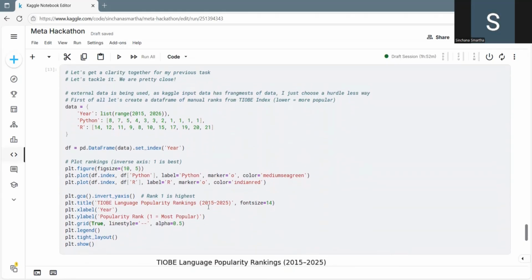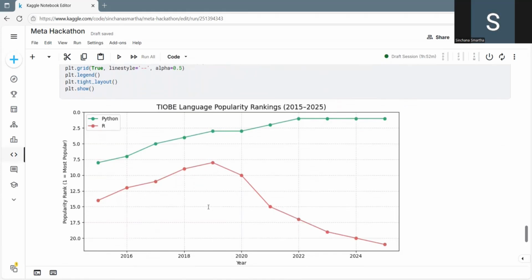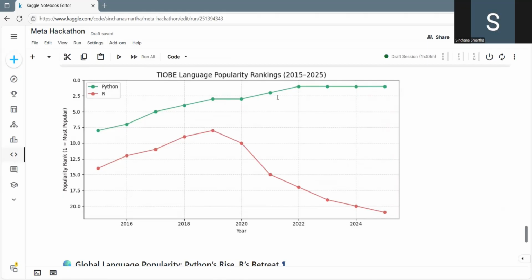For another insight, I needed an external validation, so I collaborated with the TIOBE Index. To cross-validate my findings, I manually charted simulated TIOBE Index ranks from 2015 to 2025, and I found Python climbed from 8th rank to top 1 by 2021, while R fell from the top 10 to 21. Here, Kaggle reflects global developer sentiment. Python is leading everywhere.